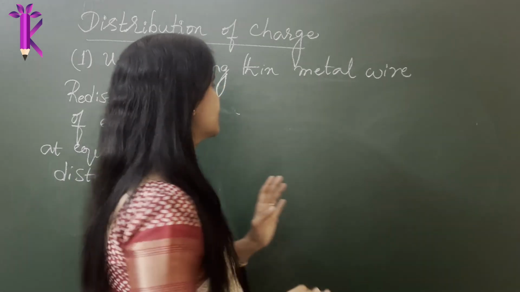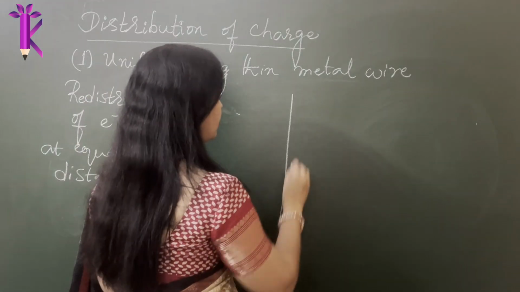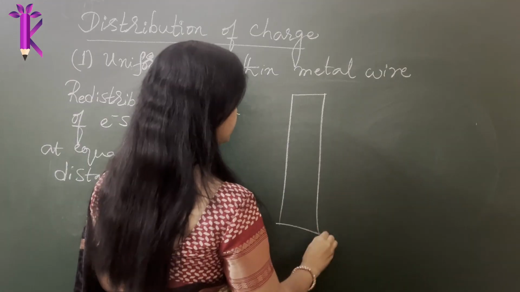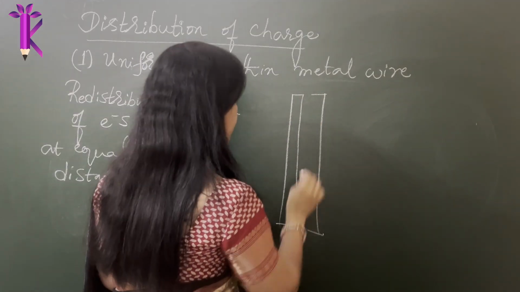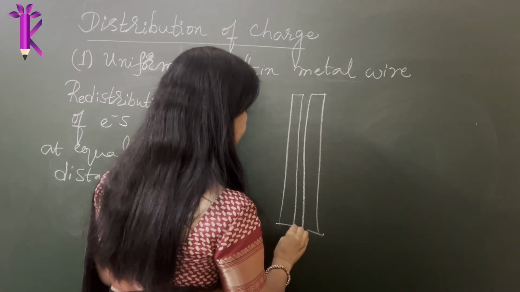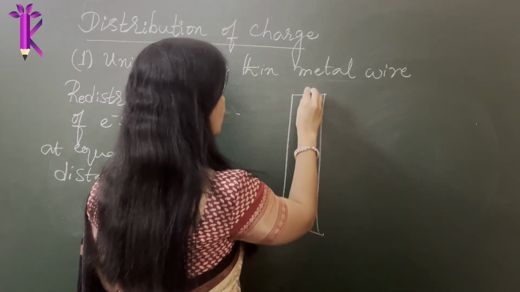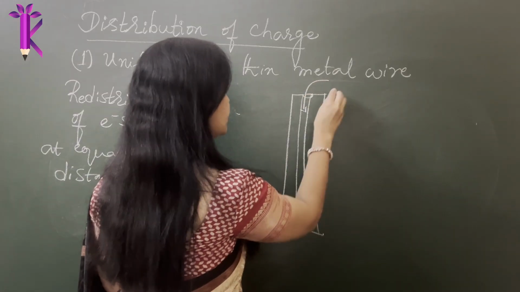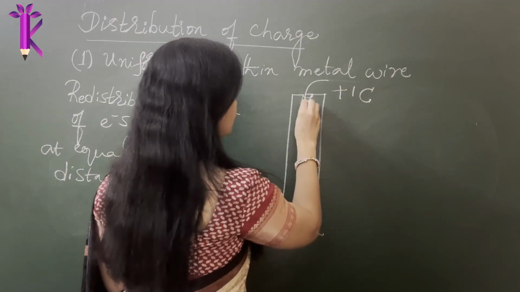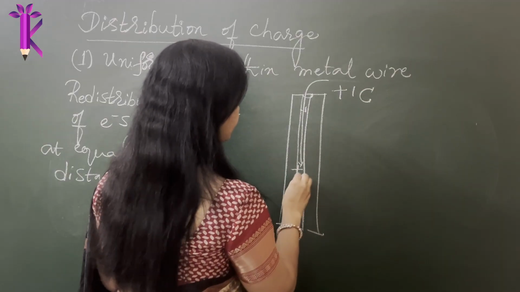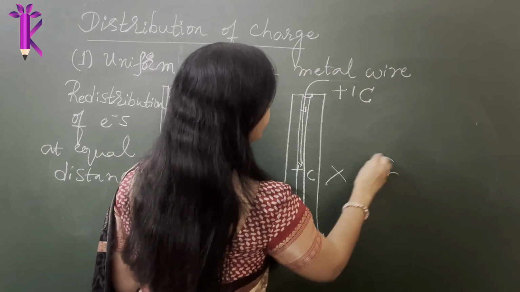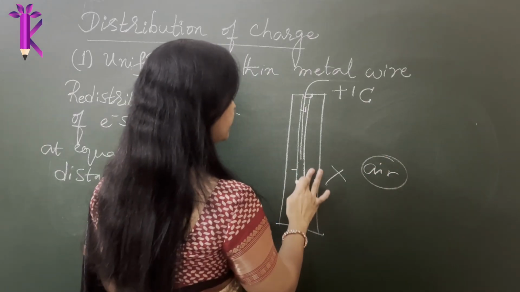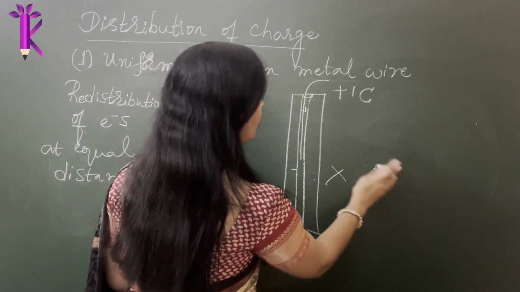For example, let's take the same metal rod. Suppose the metal rod is this thick, and I start drilling a hole here. There is a hole. Now I bring a positive +1 Coulomb charge, and I want to place it inside the metal conductor. Is it possible? This is not possible because there is air, there is an insulator. You can't place a charge there, right? This is not a possibility.